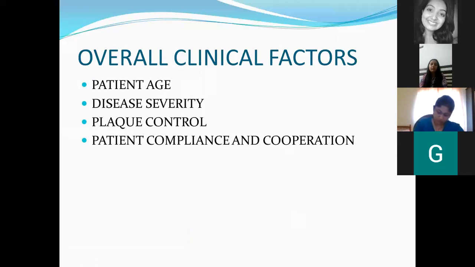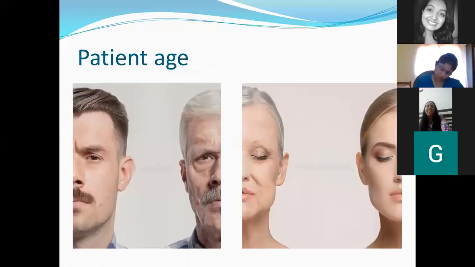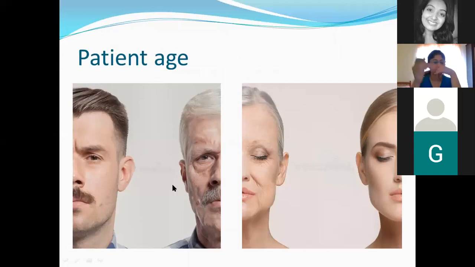So overall clinical factors. First comes your patient age. Now you are given two individuals. One is an old individual and another one is a young individual. Both have the same amount of bone destruction, same amount of bleeding on probing, or same amount of clinical attachment loss. So which patient is going to have a better prognosis? A younger individual or an old patient?